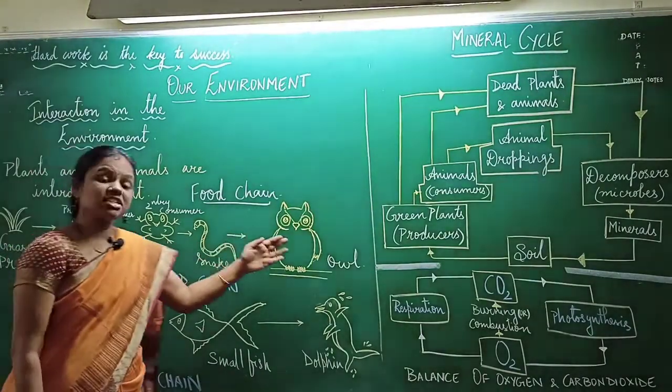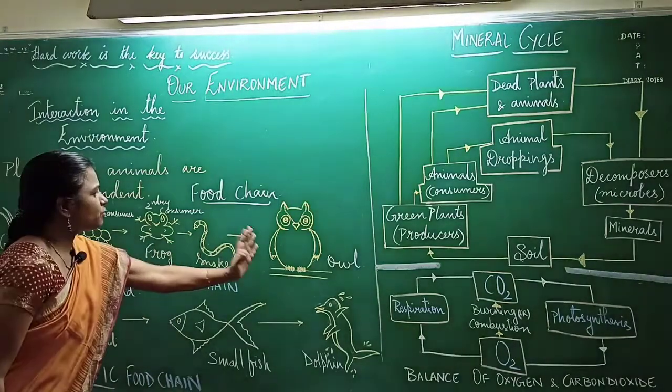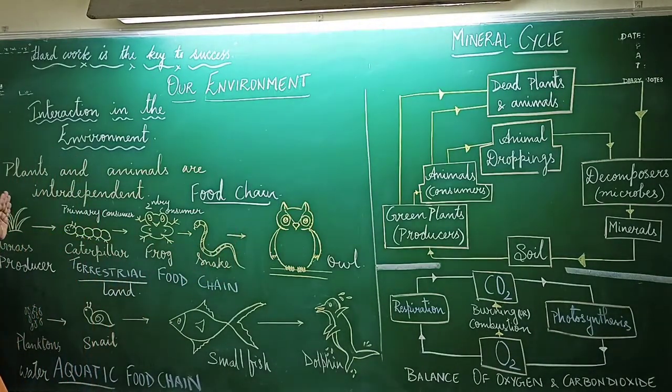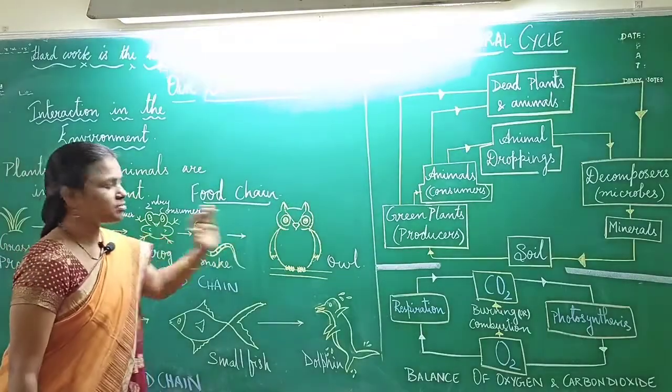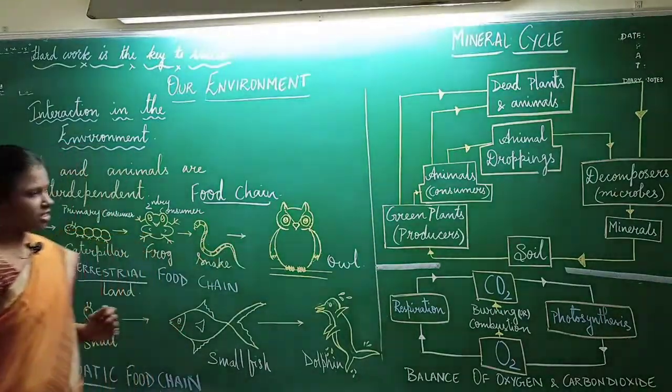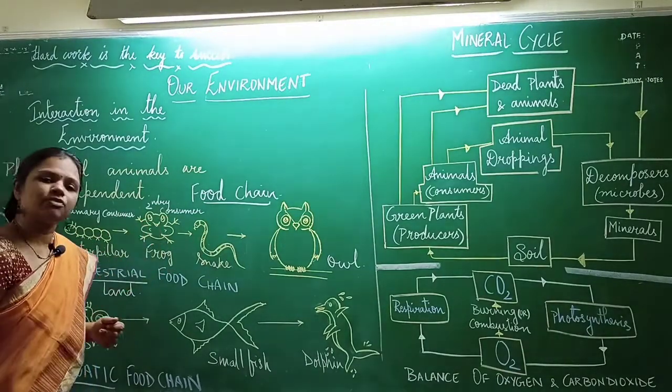The snake is eaten by this owl. Now, here this is a food chain wherein the food is prepared in grass and that is consumed by the caterpillar, and in turn each and every organism consumes one or the other organism. So this tells us who eats whom. This is nothing but a food chain.